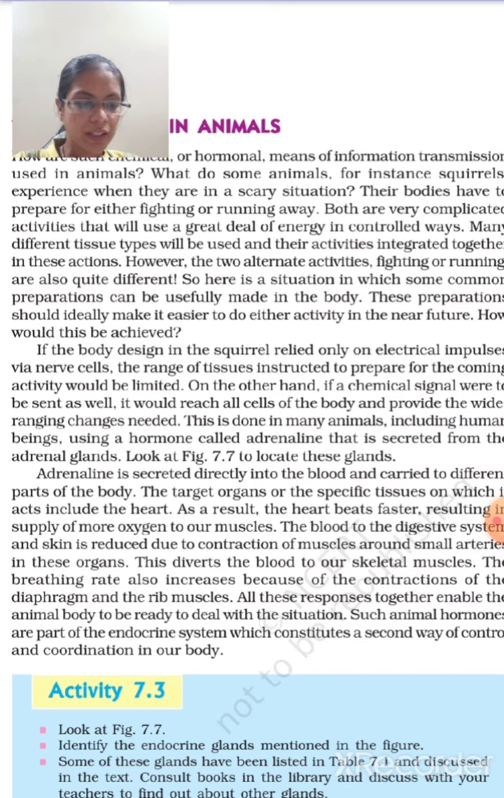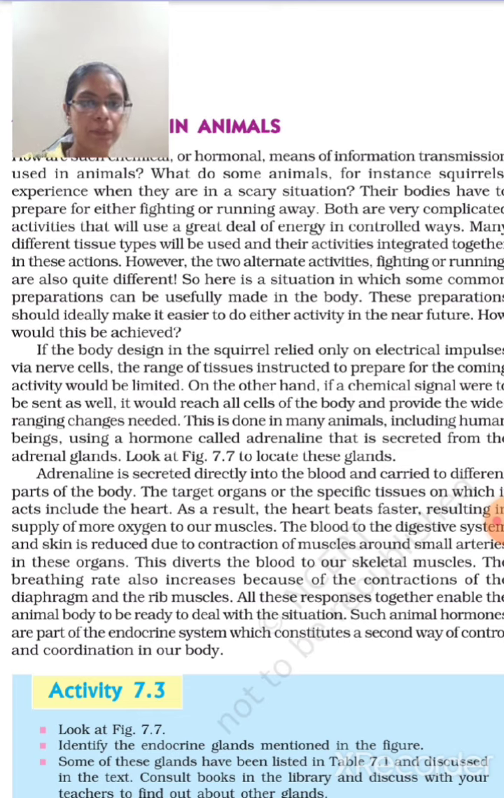This is done in many animals including human beings using the hormone adrenaline that is secreted from the adrenal gland. Look at figure 7.7 to locate these glands. We will see this figure afterwards. First of all, we will go through the theory portion. Adrenaline is secreted directly into the blood and carried to different parts of the body. The target organ or specific tissues on which it acts include the heart. Adrenaline will work particularly on the heart. Various other organs and responses are also seen, but the heart is the main one.